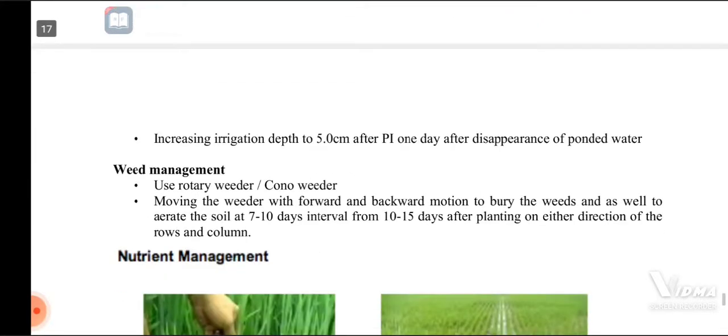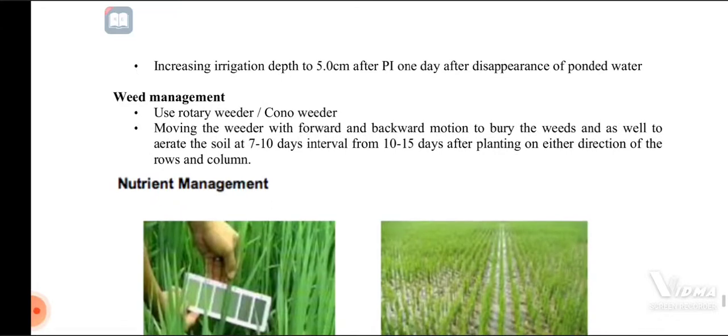Increase the irrigation depth to 5 centimeter after the panicle initiation, one day after the disappearance of ponding water. So 5 centimeter ponding of water in that particular field is necessary for irrigation management. The whole life cycle of this rice will be under waterlogged condition. Due to that, then weed management.